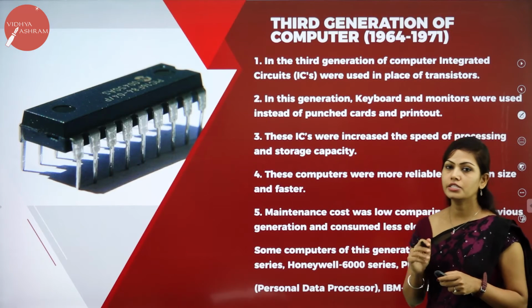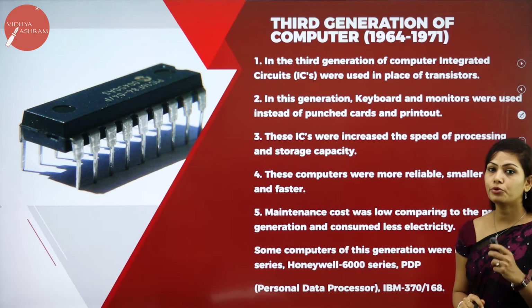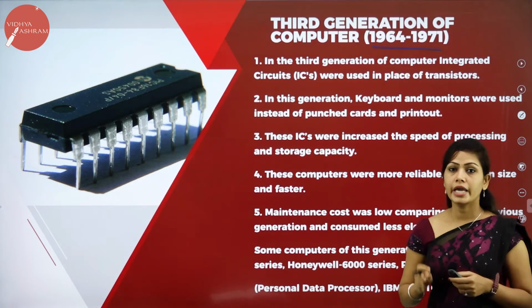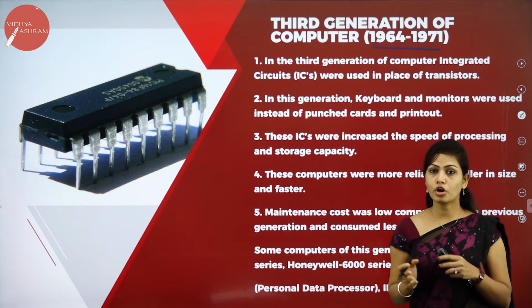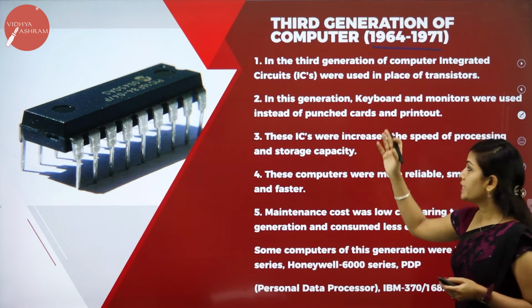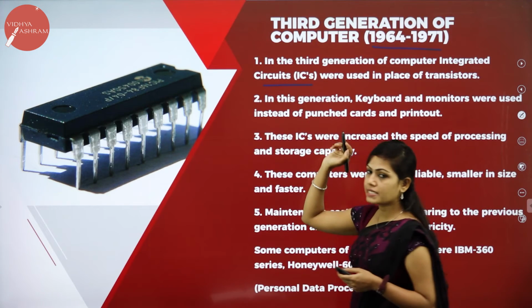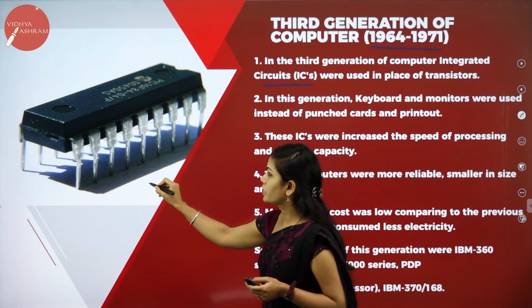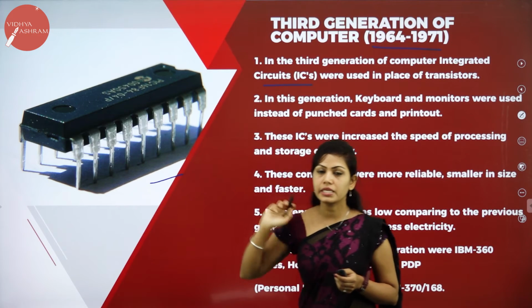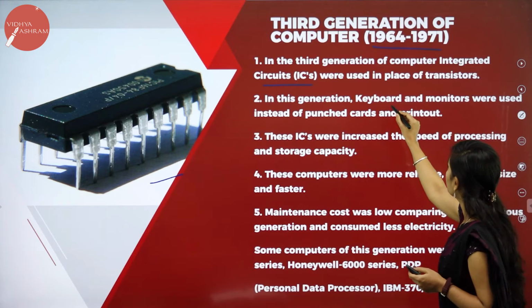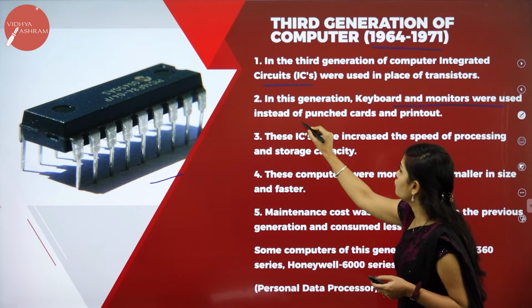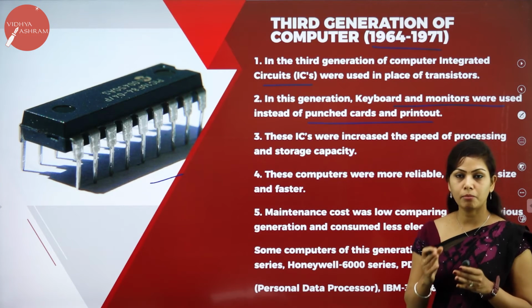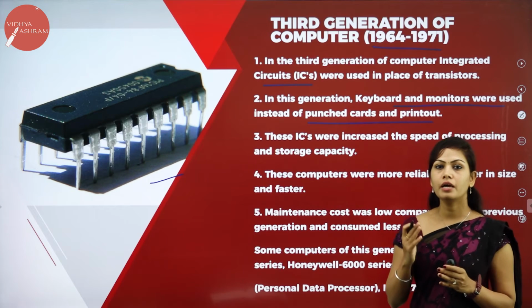So, next is third generation computer. The third generation computer was developed from 1964 to 1971. In the third generation, in place of transistors, they used integrated circuits, that is ICs. So, ICs are the magnetic materials which they have used in third generation computers. So, this is an IC chip. In this generation, keyboard and monitors were used instead of punch cards and printout. So, in third generation, they introduced keyboard and monitors in place of punch cards and printout.